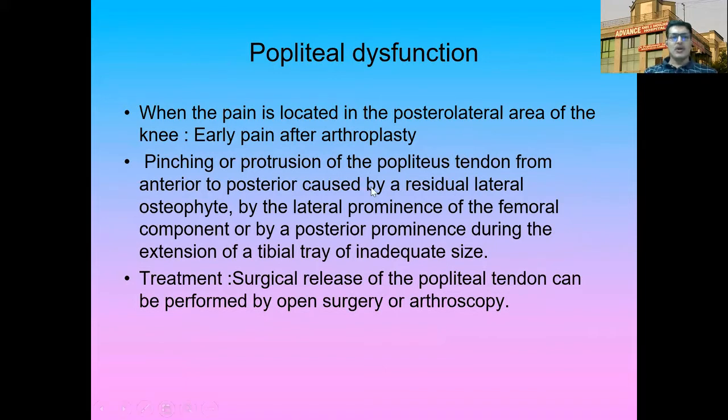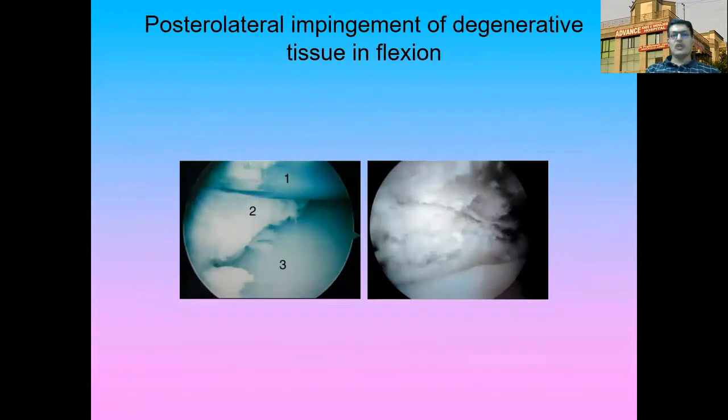The pinching or protrusion of the popliteus tendon from anterior to posterior, caused by a residual lateral osteophyte, by the lateral prominence of the femoral component, or by a posterior prominence during extension of a tibial tray of inadequate size, can cause popliteal dysfunction. The treatment is surgical release of the popliteal tendon, either by open surgery or arthroscopy. Now, posterolateral impingement of degenerative tissue inflection can be seen, and that can be excised with an arthroscopic procedure.